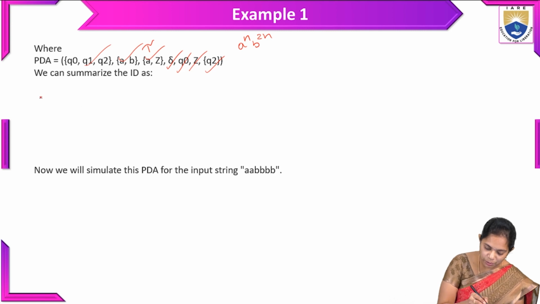So when coming to the ID representation, here we will write the transition functions.